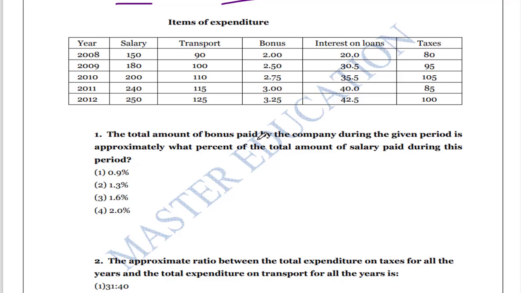The total amount of bonus paid by the company during the given period is approximately what percent of the total amount of salary paid during this period?